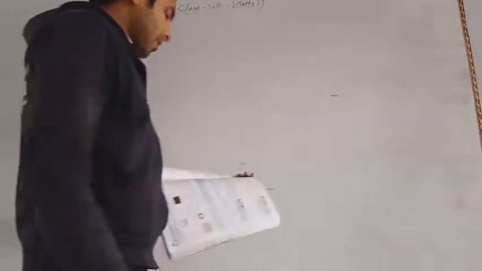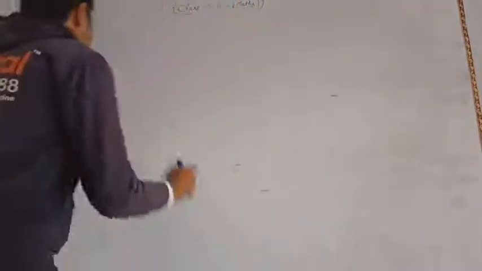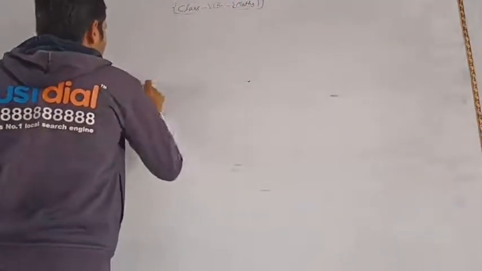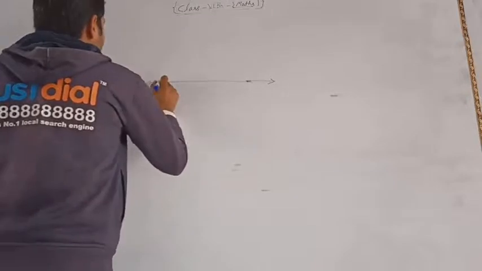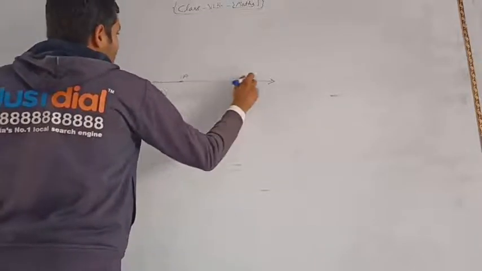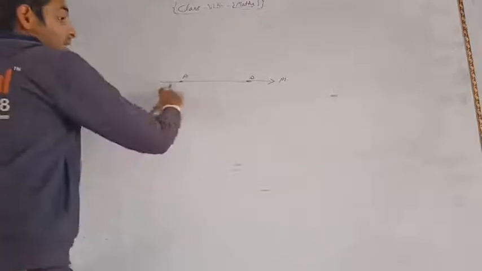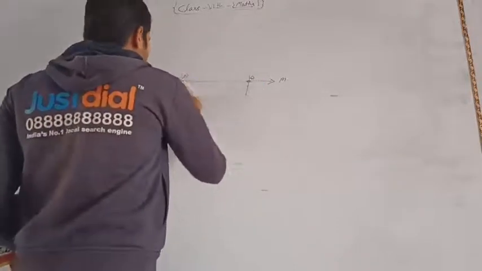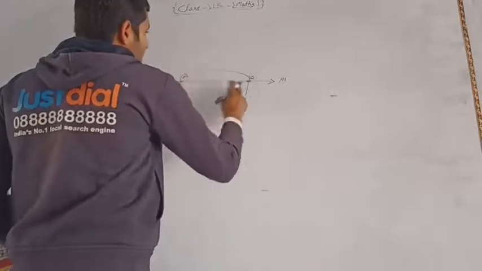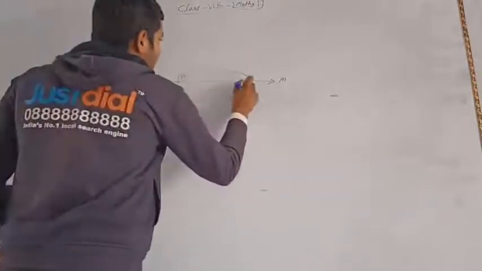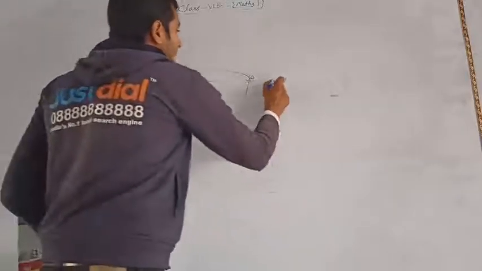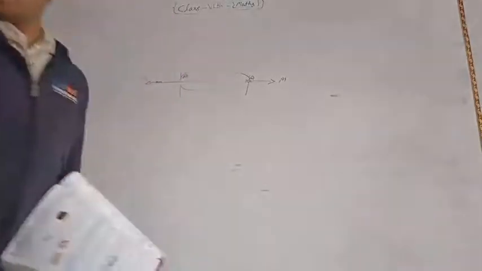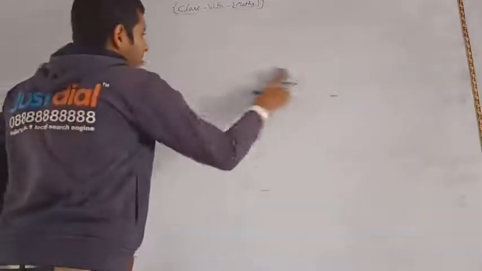Again, here it is given line segment. What is a line segment? A line segment is a part of a line. Okay. A line segment is a part of a line. Here you can see A, B and this line M. If M is a line and we take a part AB on this line, then this AB is called a line segment. Okay, so this is a line segment because this is a part of the line MN.